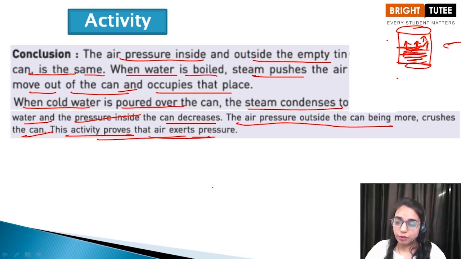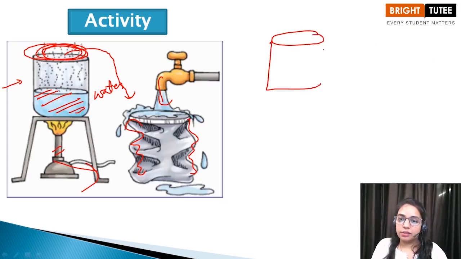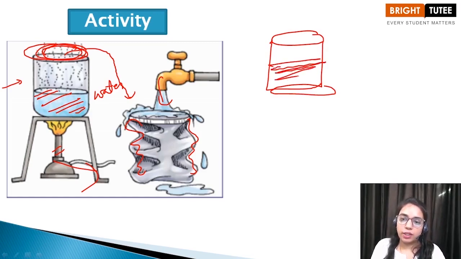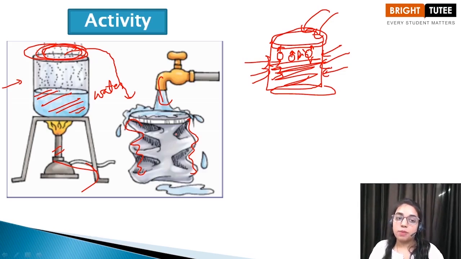So children, have you understood this? Initially, the can and the area outside it had the same air pressure. Then we took water in it and steam developed. This steam increased the pressure, but when we closed the lid and poured cool water over it, the steam was converted into liquid again. So the pressure inside the can decreased, whereas the pressure outside the can is very large, and it forced the can to get distorted. So children, this was all about the activity which proves that air exerts pressure.